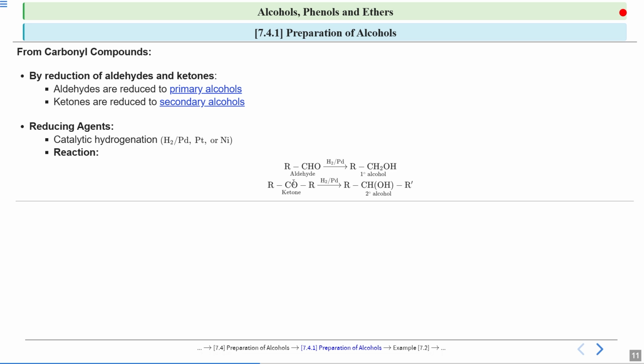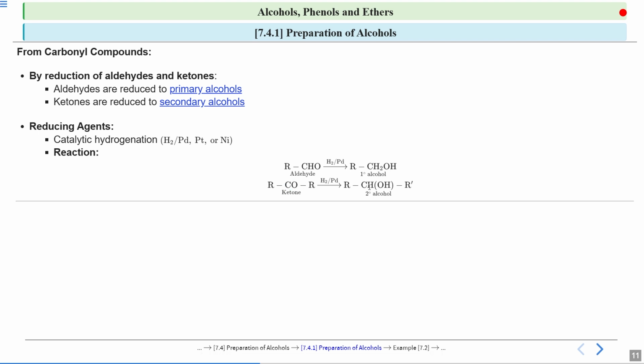Next, see this ketone. This is a ketone group, that is C double bond O. Now this ketone by catalytic hydrogenation is getting reduced to secondary alcohol. As I told, ketones will reduce to secondary alcohols. So see, this ketone, that C double bond O carbonyl group, is getting reduced to alcohol.